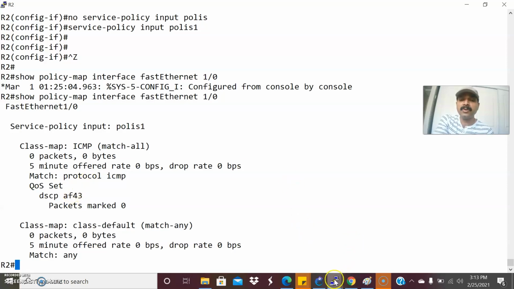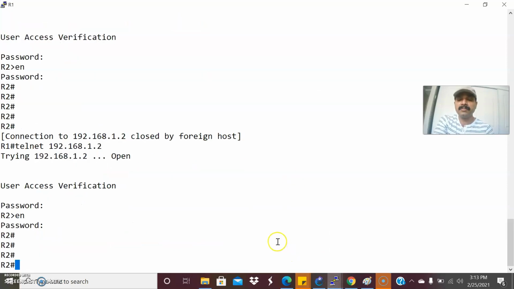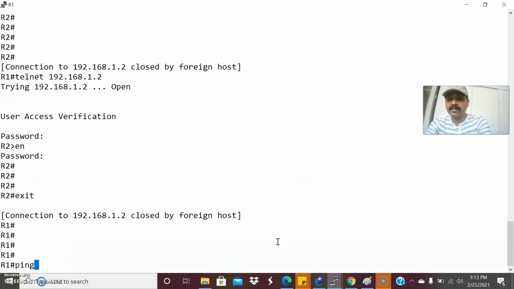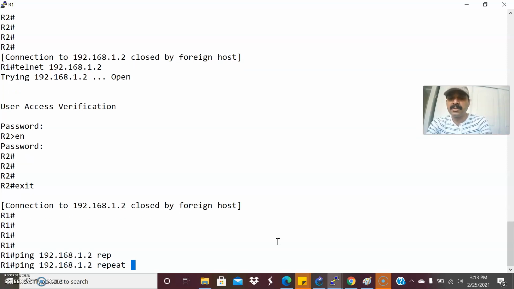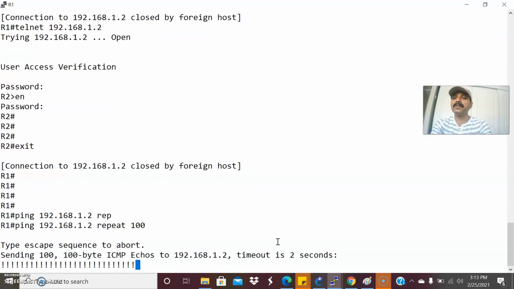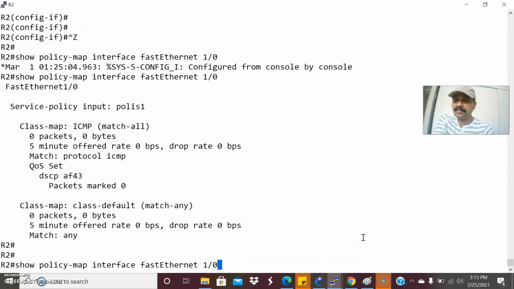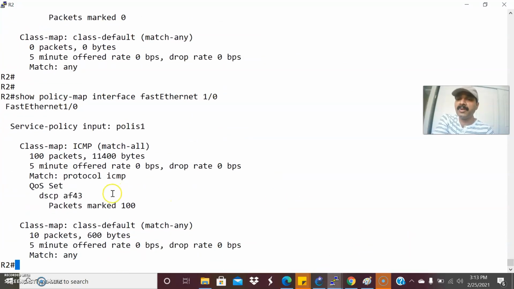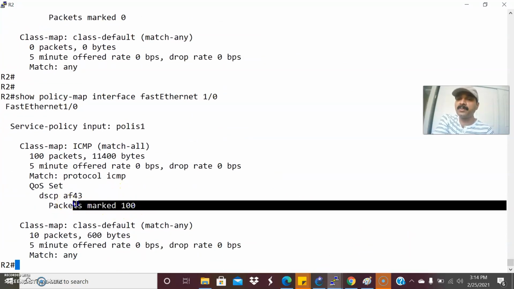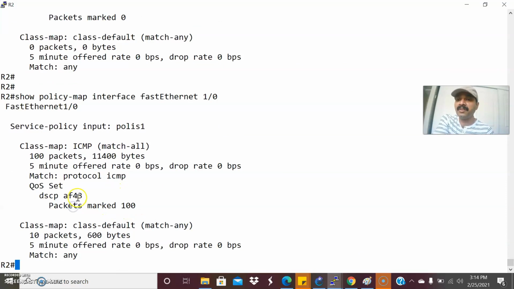Now I'm going to initiate a ping from R1 to R2. Let us do a ping. That's the ICMP packet, right? 192.168.1.2. Let us set the repeat count. Let us give 100 packets. So I'm giving a continuous ping now. Let us see the packets marked. Show policy map interface. You are able to see there are 100 packets marked with the DSCP marking AF43.